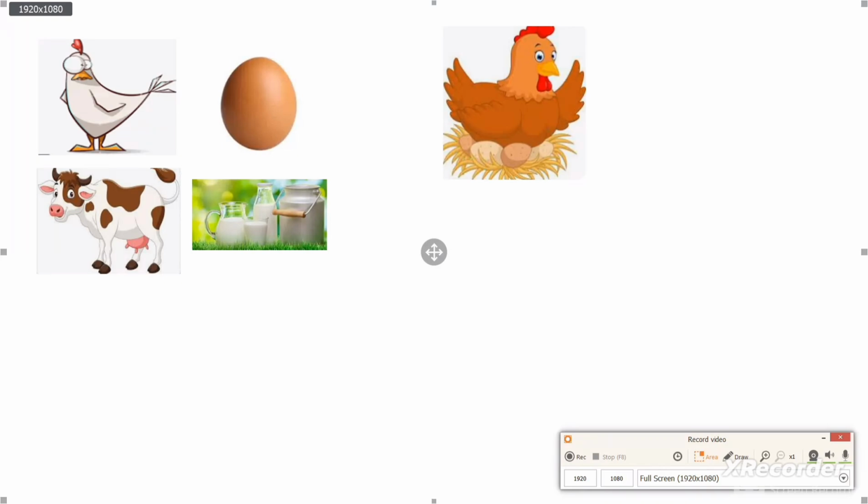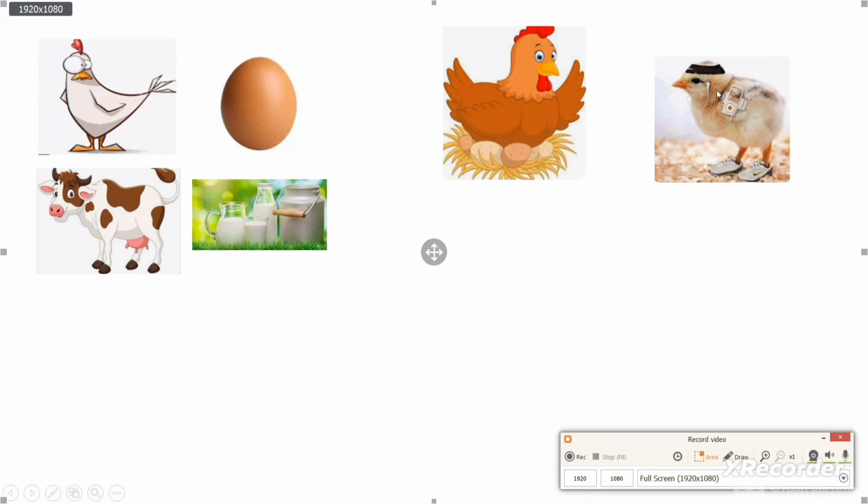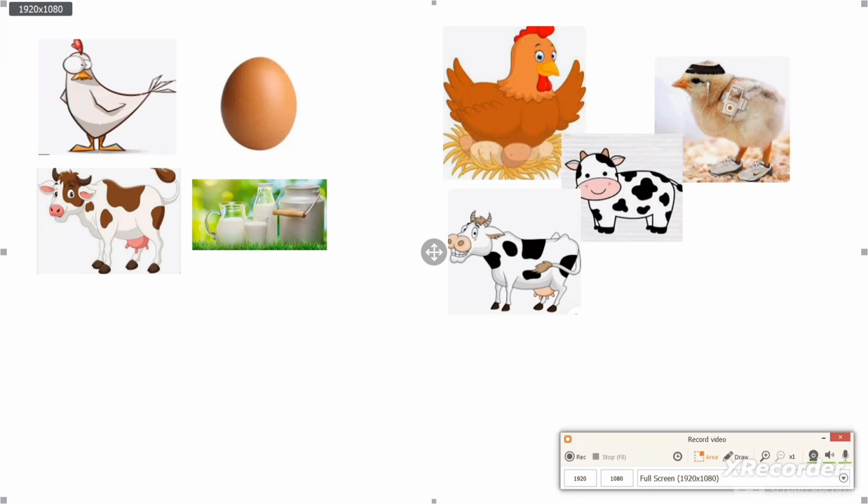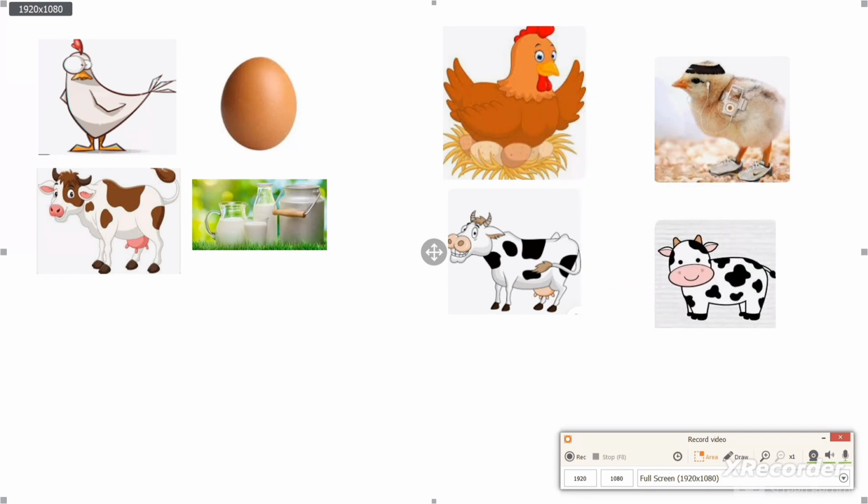Again, this chicken is a biological asset, but if she had chicks, this chick is not an agricultural produce, but a biological asset. So this cow is a biological asset, and this newborn calf from this cow is a biological asset.